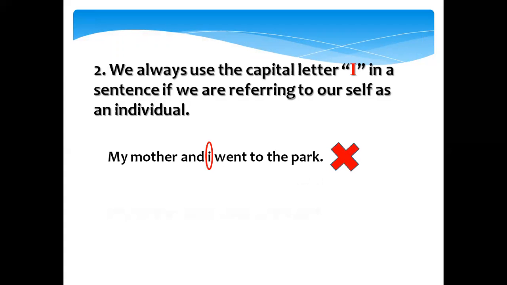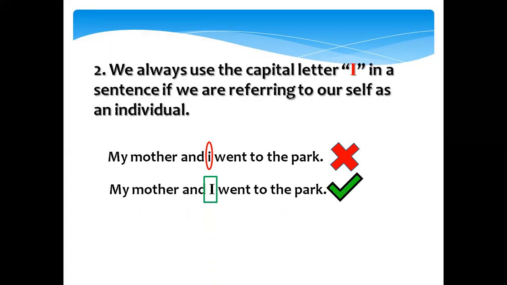So it is wrong. Why? Because it should be: My mother and I capital went to the park. This is the correct form of writing. First word capital, and if I comes in the middle of the sentence, we write I capital.